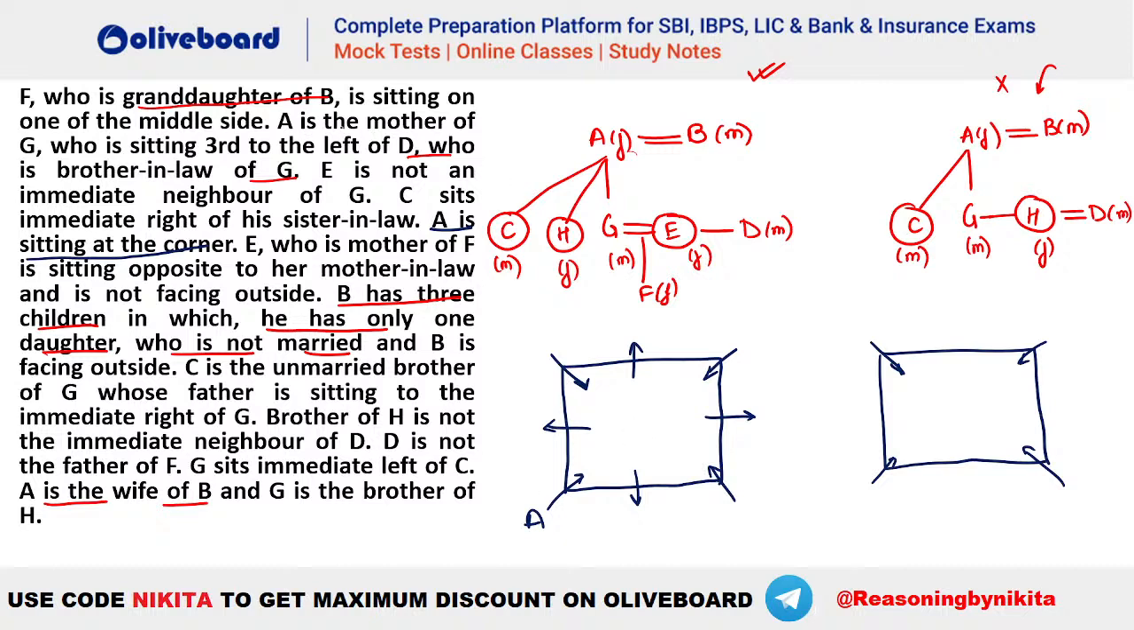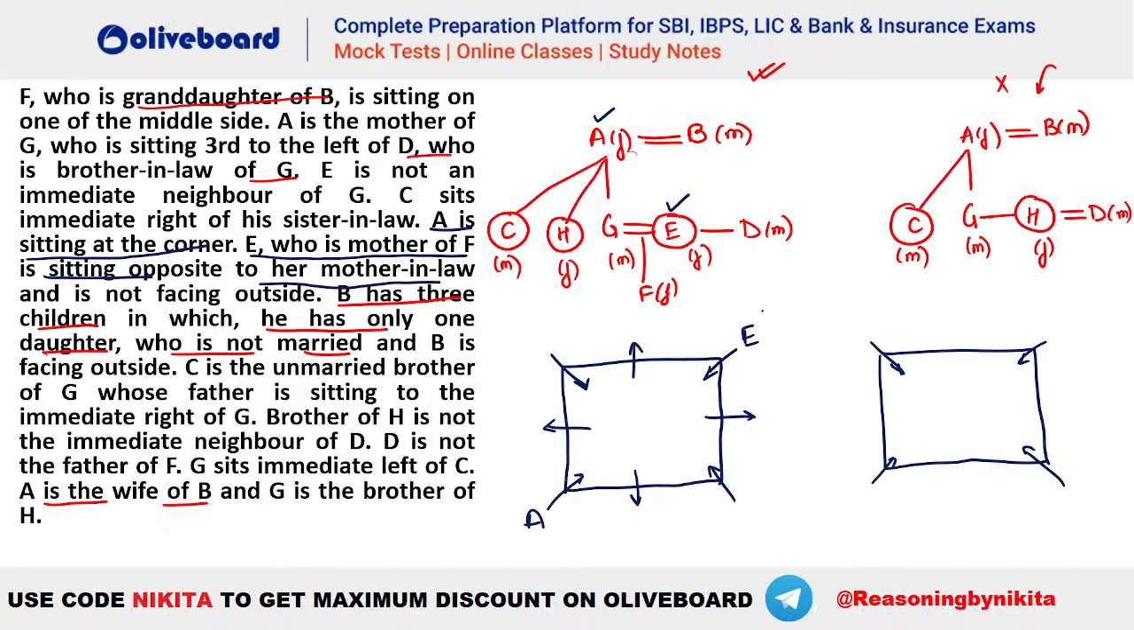Now A is the mother of G, who is sitting third to the left of D, who is the brother-in-law of G. E is not an immediate neighbor of G. C sits immediate right of his sister-in-law. E, who is the mother of F, is sitting opposite to her mother-in-law. So E is sitting opposite to her mother-in-law. Who is the mother-in-law of E here? You can see E's mother-in-law is A. That means E should be seated opposite to A.